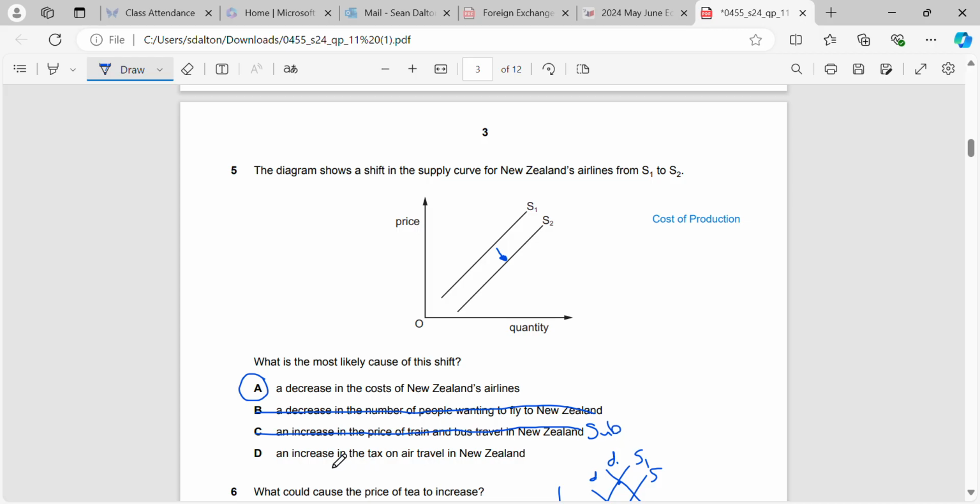And an increase in the tax on air travel, that would be a factor that would shift supply, but it would shift supply to the left. Because we're increasing our indirect taxes, it would become more expensive for us to offer our good or our service.